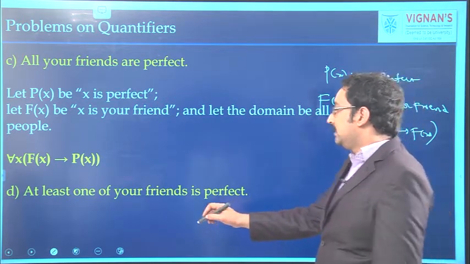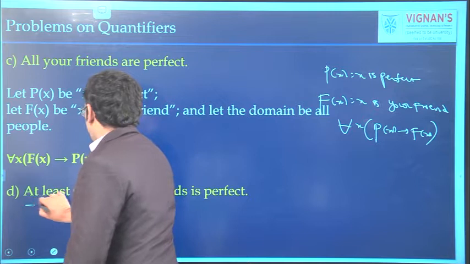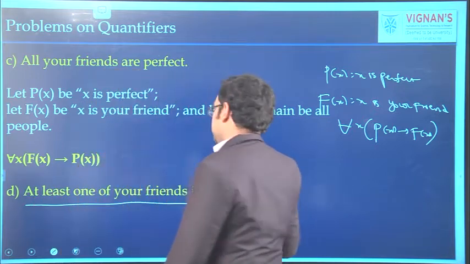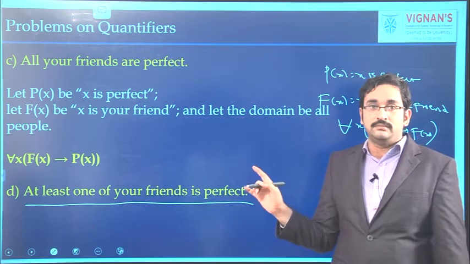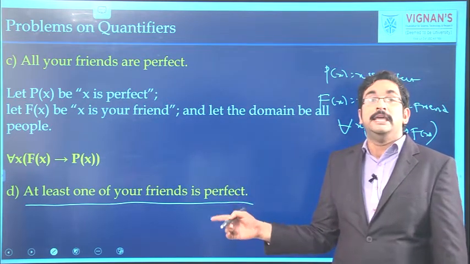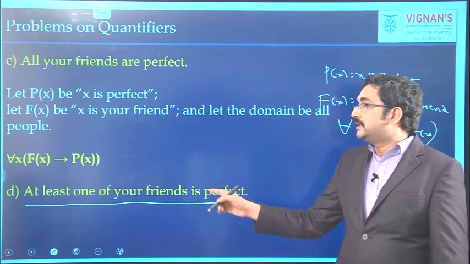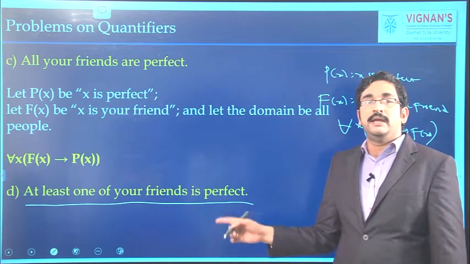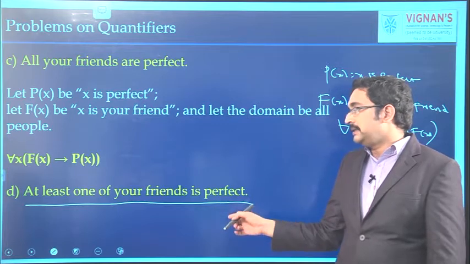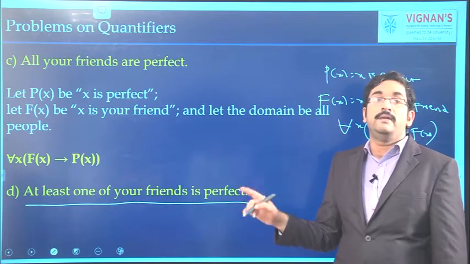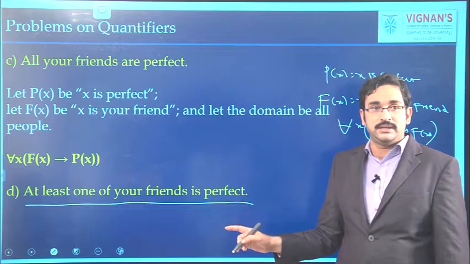See the next one, at least one of your friends is perfect. At least one means not everyone. That means here we have to apply existential quantifier. So, the meaning of the statement is there is at least one x such that x is perfect and your friend. And means we should apply conjunction here.